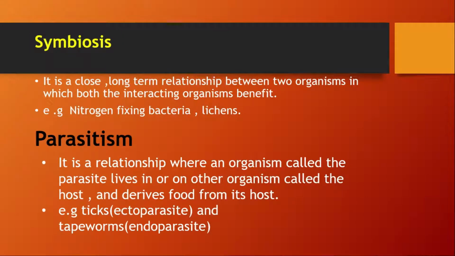Then the next one is parasitism. It is a relationship where an organism called the parasite lives in or on another organism called the host, and it derives food from the host. In such an interaction, generally the parasite is the only one getting the benefit and the host is harmed. You can see I have written examples: ticks, which are ectoparasites, and tapeworm, which is an endoparasite.